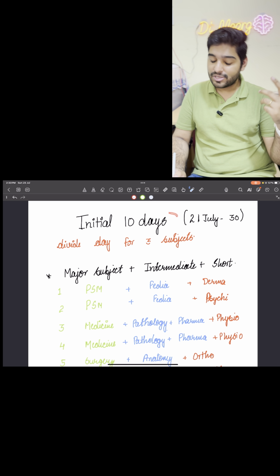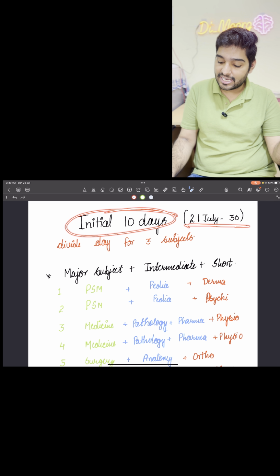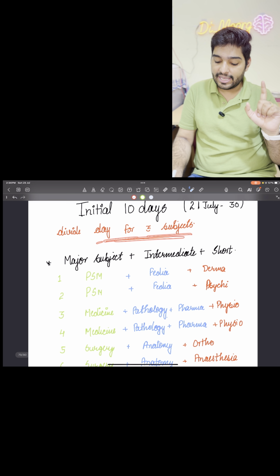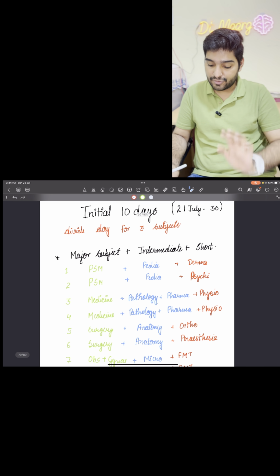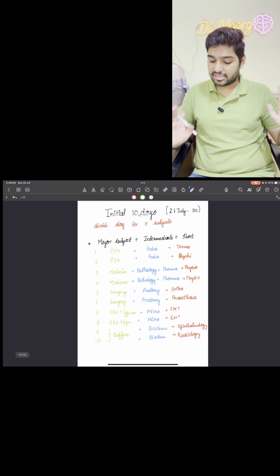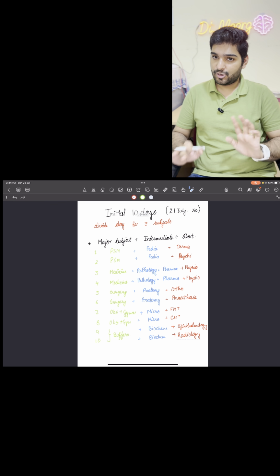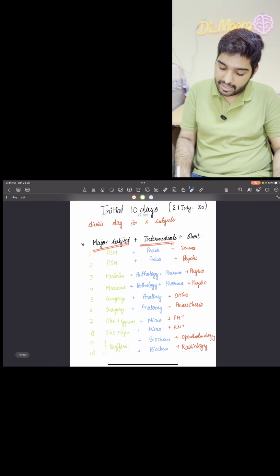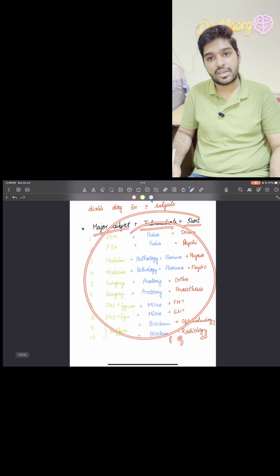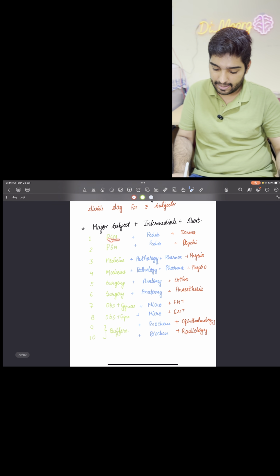So now let's talk about the strategy for the initial 10 days, that is from 21st July to 30th of July. Please remember you have to divide your day in 3 subjects. What I have done, I have tried to make this timetable for all of you. You can take the screenshot here by pausing the video. So what I have done, major subject, intermediate and short, इस तरीके से मैंने सारे के सारे 19 subjects को cover करवाया है. So I will just give you a rough example, okay?